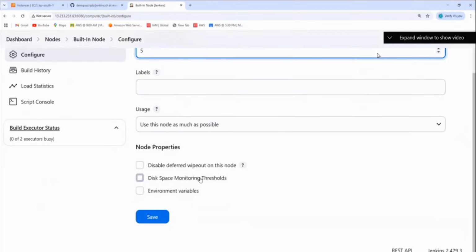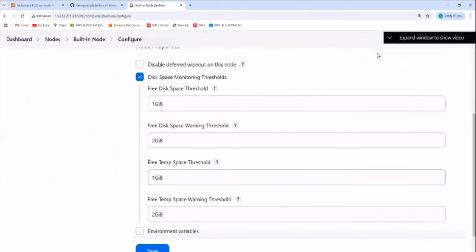Disk space monitoring thresholds. If you select this here, this guy is there, no? Three times space threshold. You went to ChatGPT, no? And then you have executed so many commands, no? You see the difference between the ChatGPT and the answer, no? What you do is here simply, how much GB is it giving here? So what is the threshold value here? 1 GB. Threshold value 1 GB meaning if it is going less than 1 GB, you will get that error.